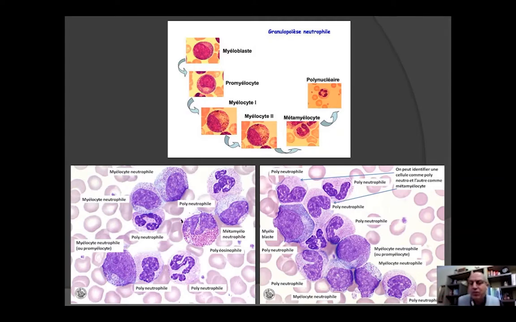It will put into the circulation immature neutrophils, for example, here we will have myeloblasts. So two things are very important. A number of neutrophils up to 20,000 means severe infection, and chronicity of infection is when we find immature neutrophils in the blood smear.